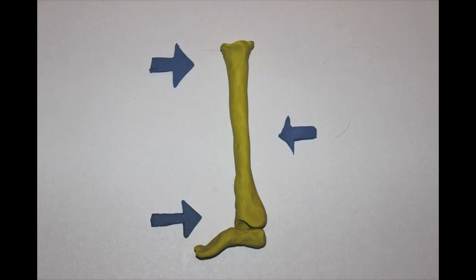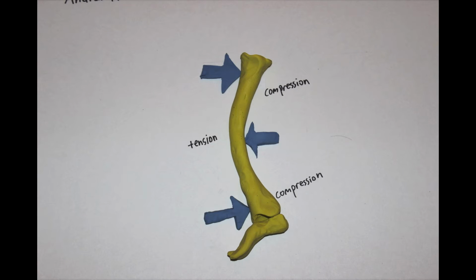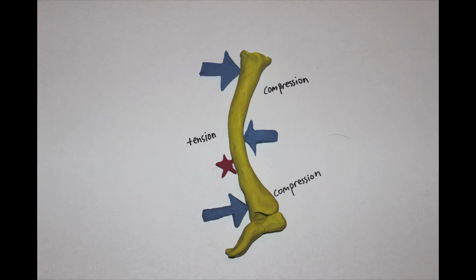When bending is present, the structure is loaded in tension on one side and in compression on the opposite side. Because bone is stronger in resisting compression than in resisting tension, the side of the bone loaded in tension will fracture first. The fracture usually occurs on the distal third of the tibia, where the bone is narrowest and most susceptible to bending.